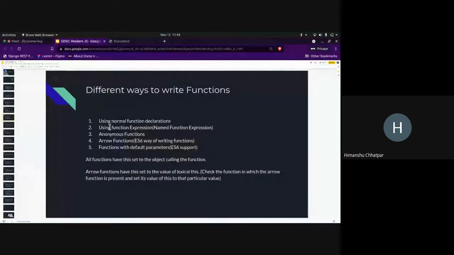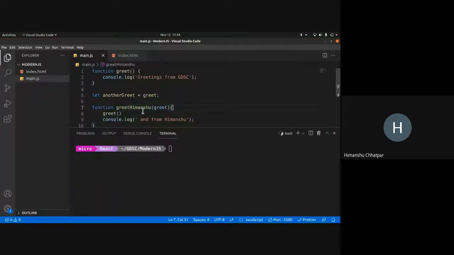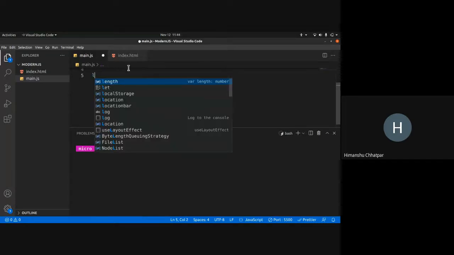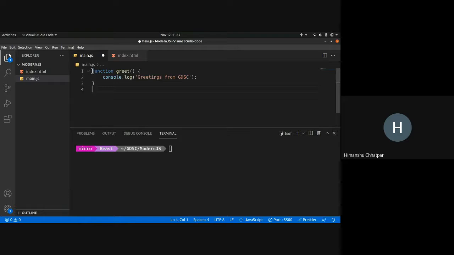The next way is using function expressions. These are named function expressions. Basically, let me get rid of all of this. So let a equal this. So now this is using a named function expression. Whenever a function is assigned to a variable, that is called a function expression. So now a is a function expression, right? So I can execute a. This is a named function expression, basically assigning a function to a variable.